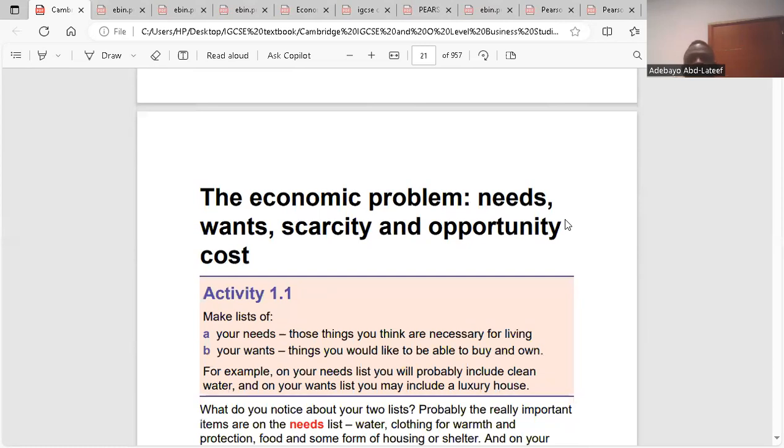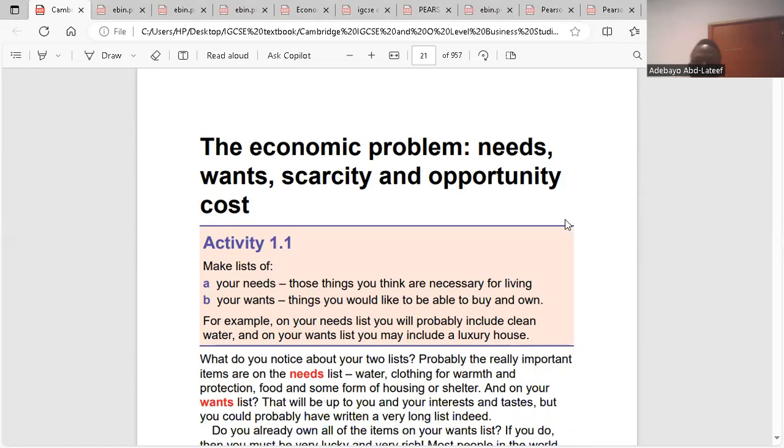It says the economic problem needs scarcity and opportunity cost. When we check business activity, they are trying to talk about economic problems. We can't talk about business activity without talking about this problem. Whatever we do as businesses, we need to understand how to manage resources, because resources are limited in supply. That is the fact about the basic economic problem, scarcity.